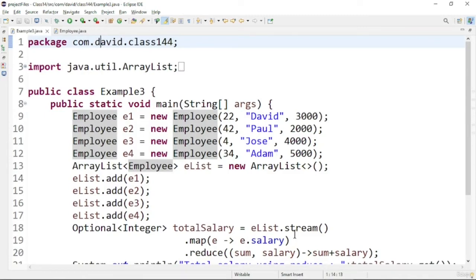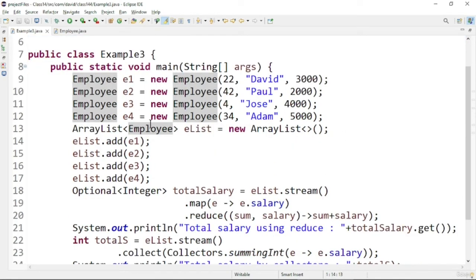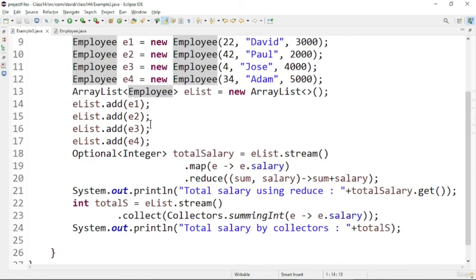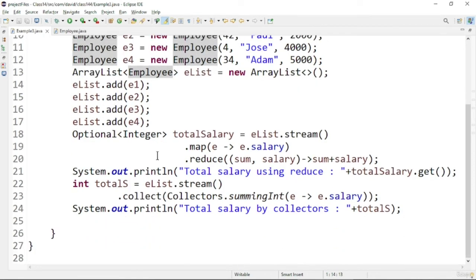In this program we will see the reduce method and the Collectors summingInt method of the Collectors class to aggregate a collection and print the total salary of the employees in an organization. So let us see this program. Here you can see the main method. I have created employee objects and added these employee objects into a list, and after that I am using the Streams API here. I want to get the total salary of all the employees present in the organization, the sum of all the salaries.